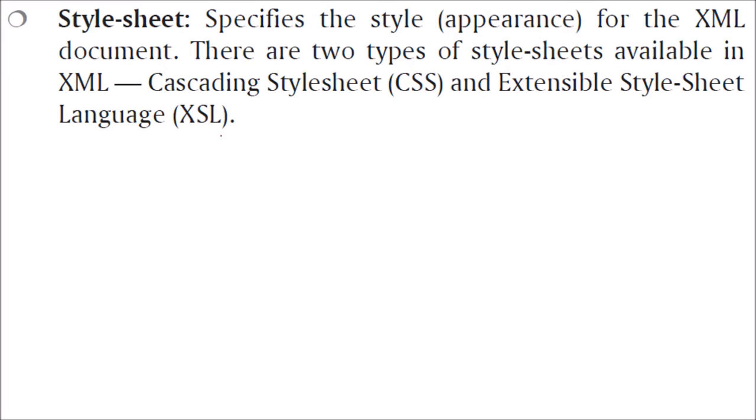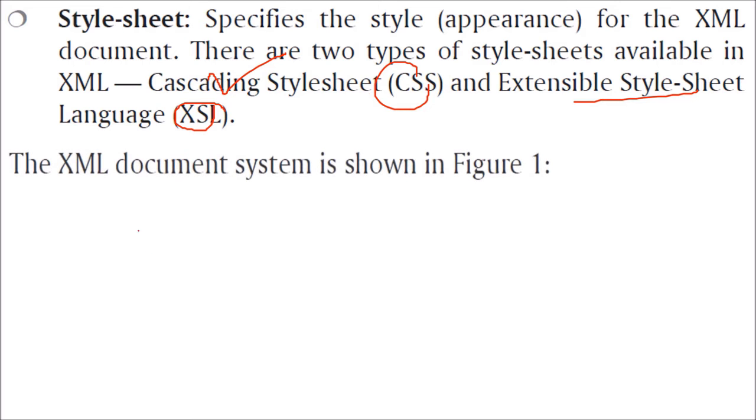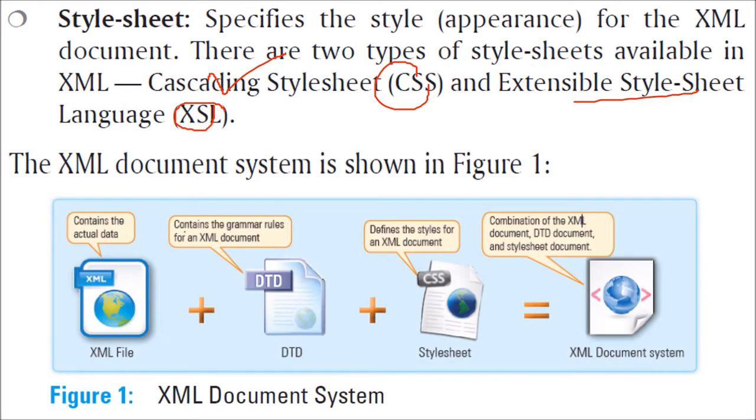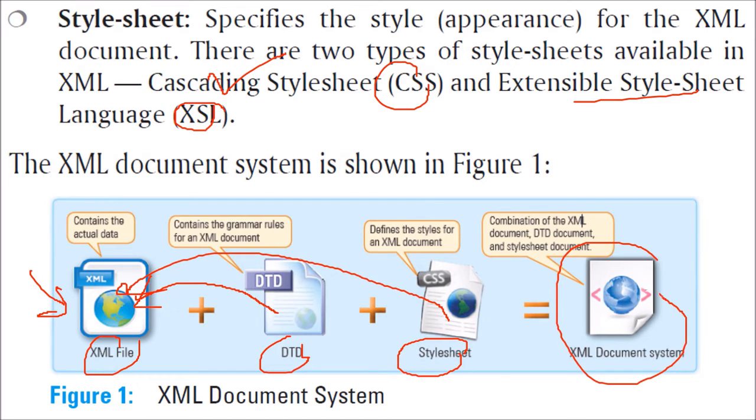Then you have a style sheet for appearance. This specifies the style of the XML document. There are two types of style sheet available in XML: cascading style sheet, CSS, or XSL, extensible style sheet language. So the formation would be something like this. You have an XML file, which contains the actual data. The DTD contains the grammar rules for this XML document. When you combine it with appearance, the styles for the XML document, then your XML document is ready. This is the combination of the XML document, DTD document and style sheet document.